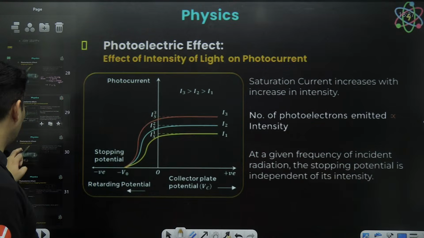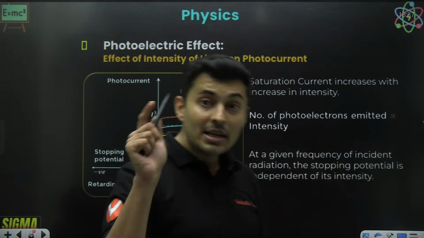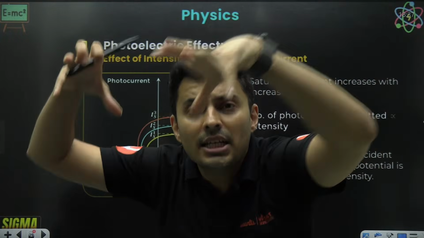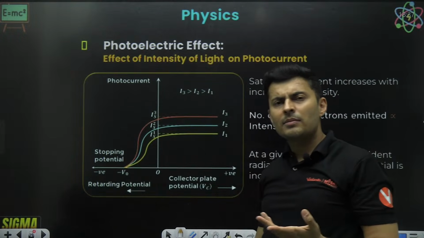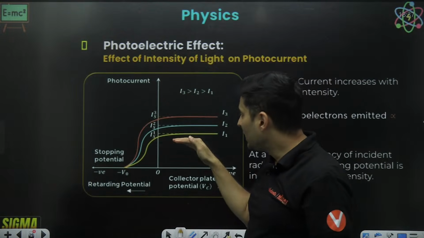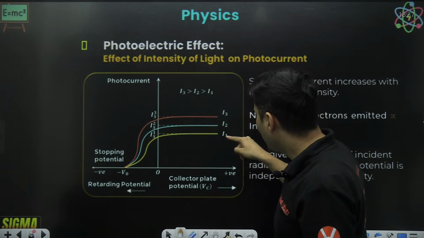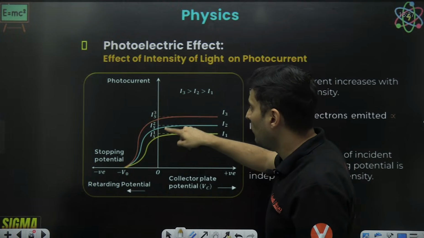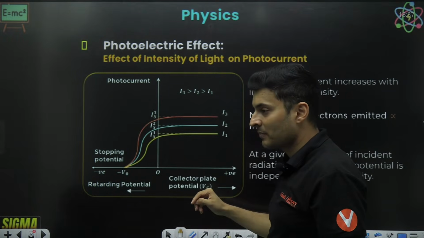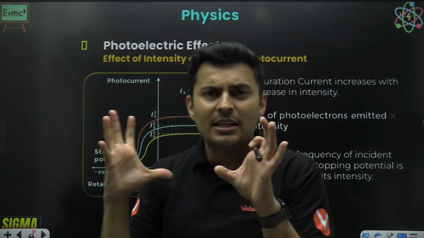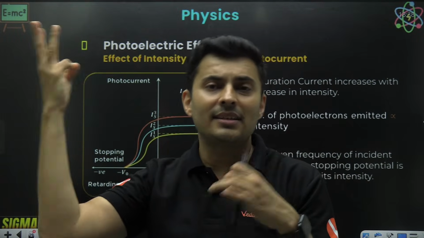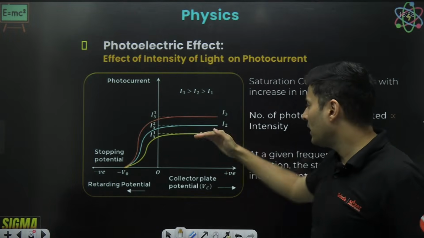Now, a very, very important thing regarding this. If I now change the intensity of the light falling on it, what will happen? Think logically. More light falls, more current should come out. So this graph will shift to the top. As the light's intensity increases, yellow will become blue, blue will become red. Why? Because photocurrent should increase. When the light intensity was I, current is I. When the intensity becomes 2I, current is 2I. 3I intensity, 3I current. So proportionally, the current will keep on increasing.